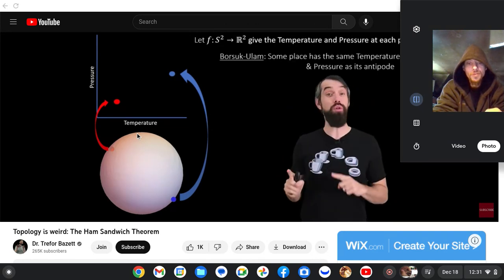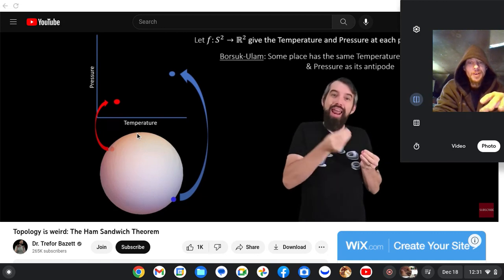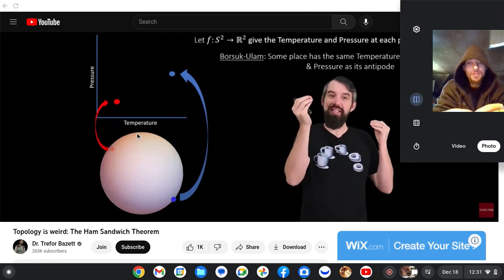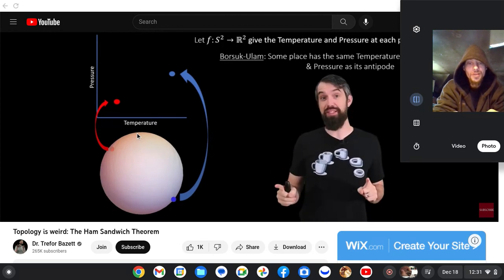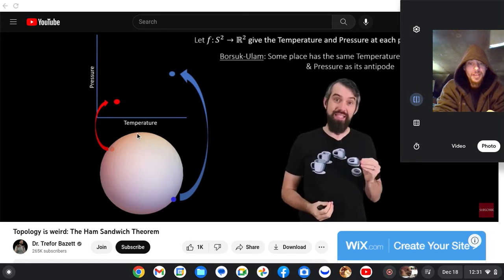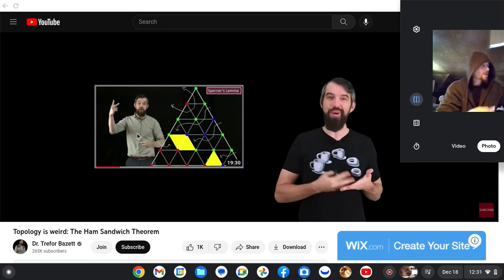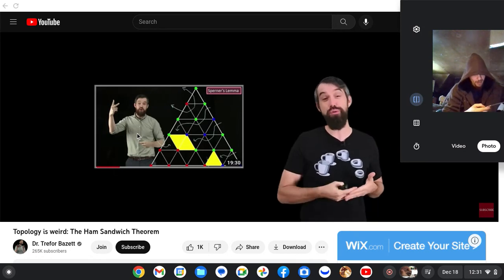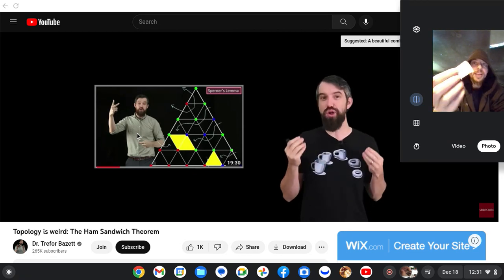Then the Borsuk-Ulam theorem says that there exists some spot where that spot and its antipode have the exact same temperature and pressure. So the claim here is an existence theorem that says somewhere along that equator there is a point that has the exact same temperature as its antipode. Now, I'm not going to prove this theorem in this video, but I have a previous video that proves a related theorem using a delightful combinatorial proof.